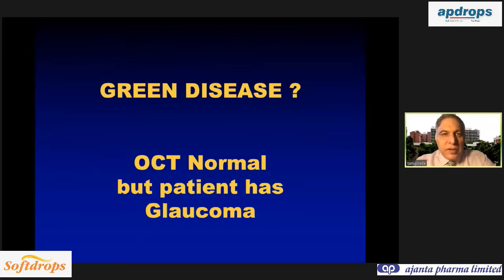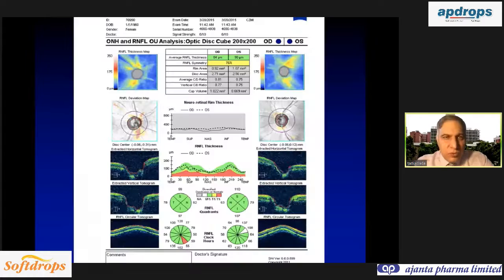Now, one more concept you have to understand: what is green disease. That means the OCT is normal, but the patient has glaucoma. So this is the fallacy of the OCT. Now, in this patient, you can see here you are getting all green, all green. But if you look carefully, I told you thickness map is very important. You see this blue streak here.